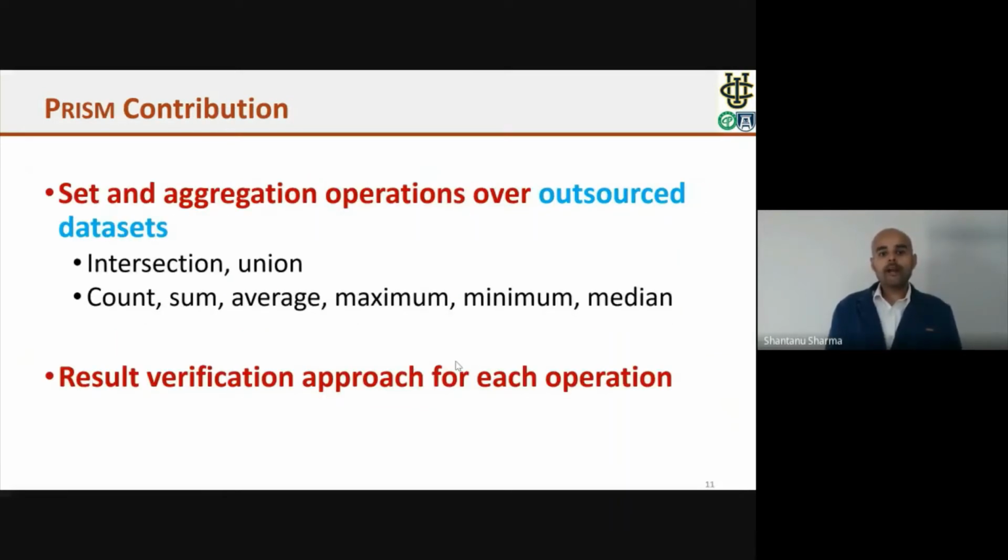In order to address these problems, we developed a prototype that we call Prism. Prism supports set and aggregation operation over the outsourced data sets. Particularly, it supports intersection and union operation, as well as aggregate operators such as count, sum, average, max, min, and median. And for each operator, it supports a result verification method.